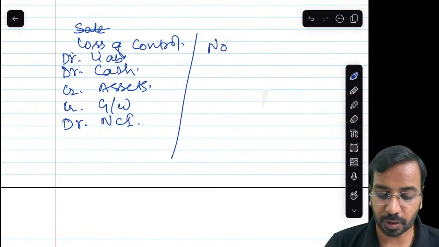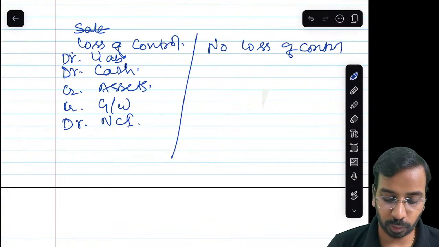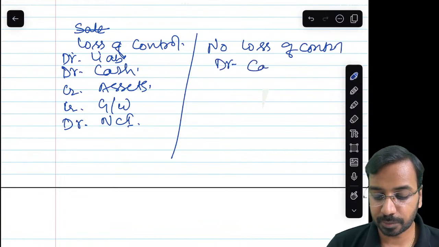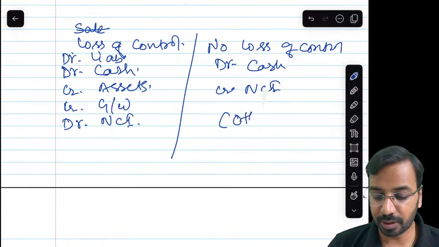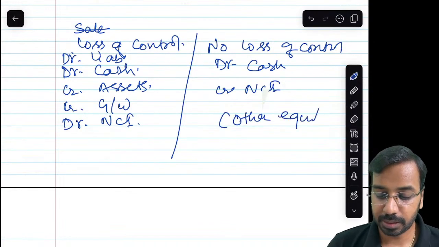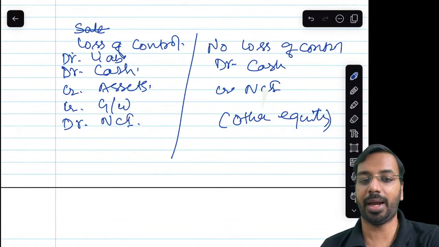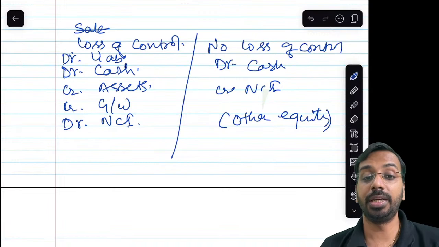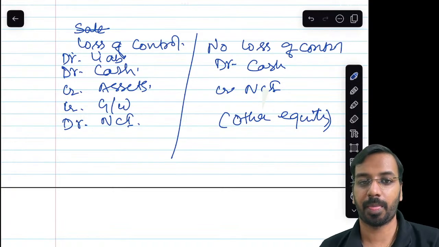If there is no loss of control, then what do we do? We will debit cash, credit NCI, and the balancing figure goes to other equity, where we transfer, right? So that is how we handle cases where control is not lost. If control is lost, then the differential portion will be recognized as gain.